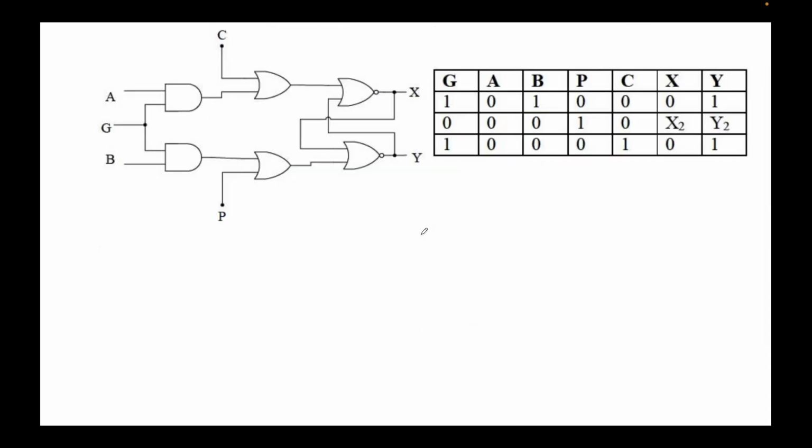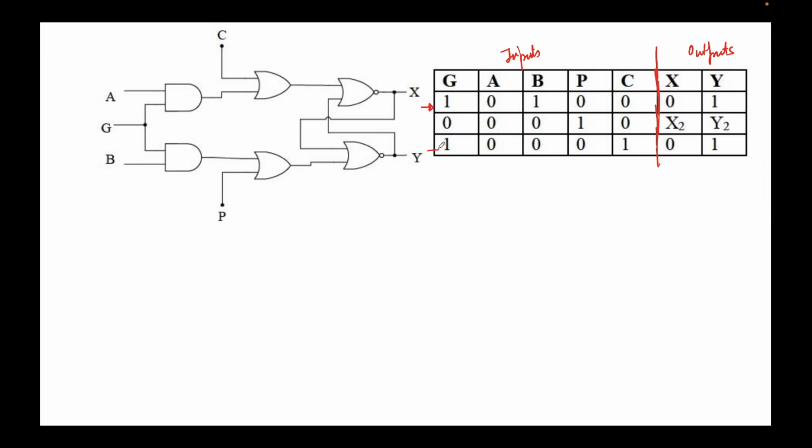Okay, so we were required to find the value of x2 and y2. This was the problem that was given to us. What you must always do is create an imaginary line here. x2 and y2 are the outputs because they are on the right hand side. These are called inputs and these are called outputs. This line says that when the value of g is 1, a is 0, b is 1, p is 0, c is 0, you will get the output 0 and 1.